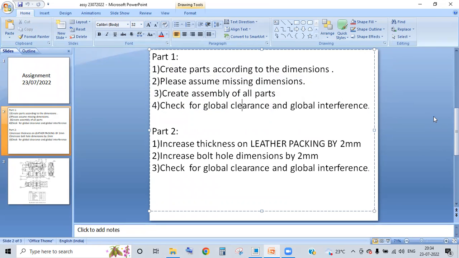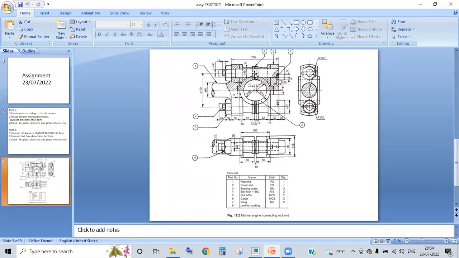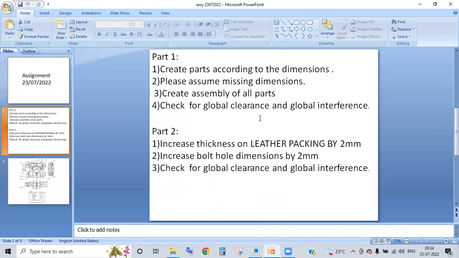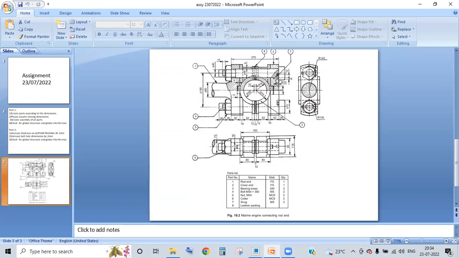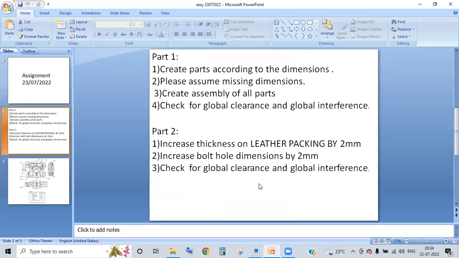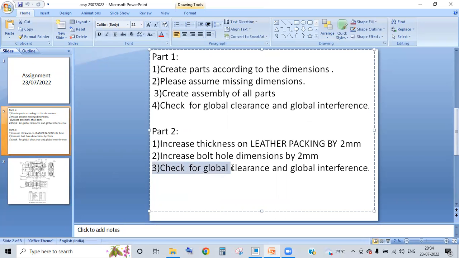That is one part. The other part of it is, you can see there is a leather padding between these two. Increase the thickness of the leather packing by 2 mm, as well as the bolt holes, not the bolt holes. Increase those bolt holes up to 2 mm, save that assembly, and again check for global clearances and global interferences, and paste those two screenshots in the PPT and send me that PPT.